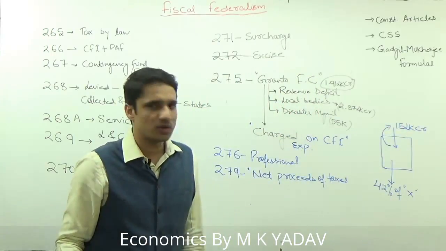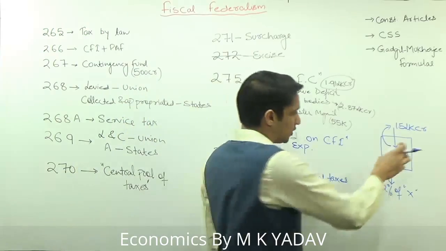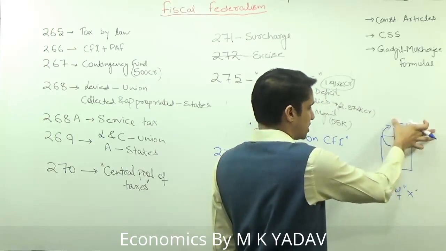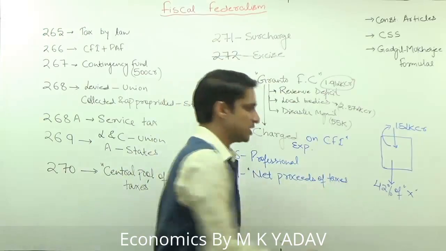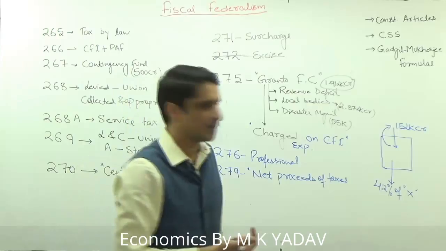Union government has to recruit income tax officers and all, they have to set up this office. So whatever the administrative cost that will be attached, that will be subtracted from the tax collection, and 42% of net proceeds of taxes will be shared by union government with the state government.